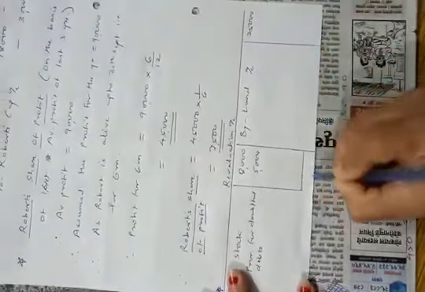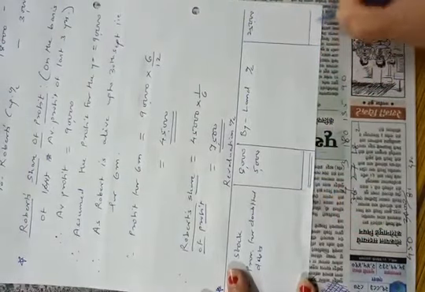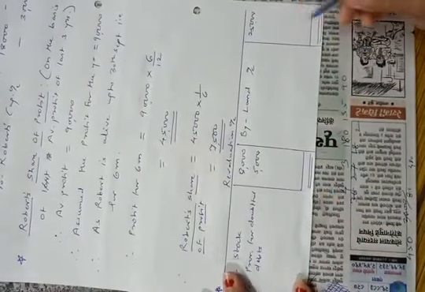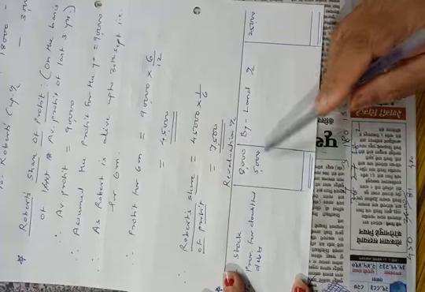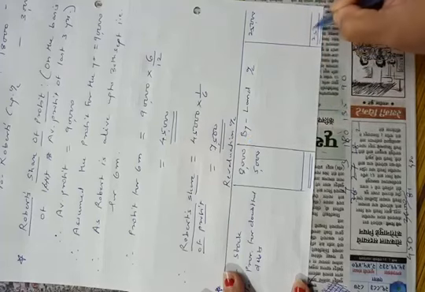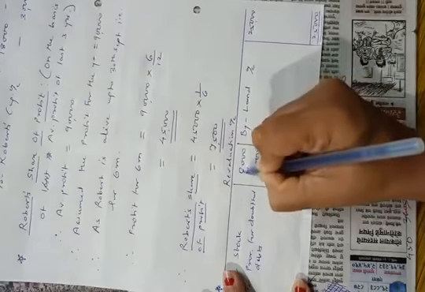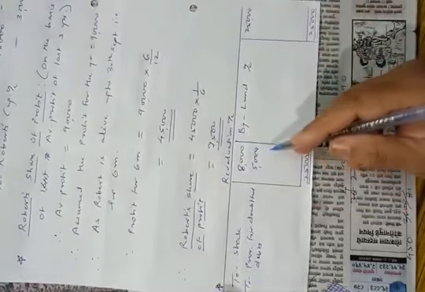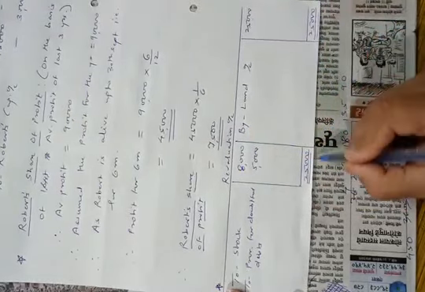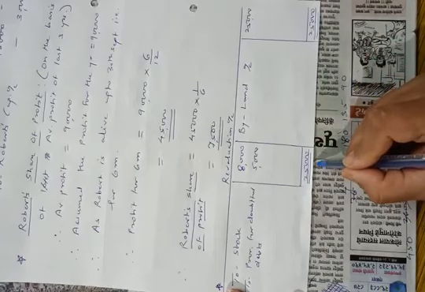Now let us tally the revaluation account. Credit total is 25,000 and debit total is 13,000. We will deduct 13,000 from 25,000.